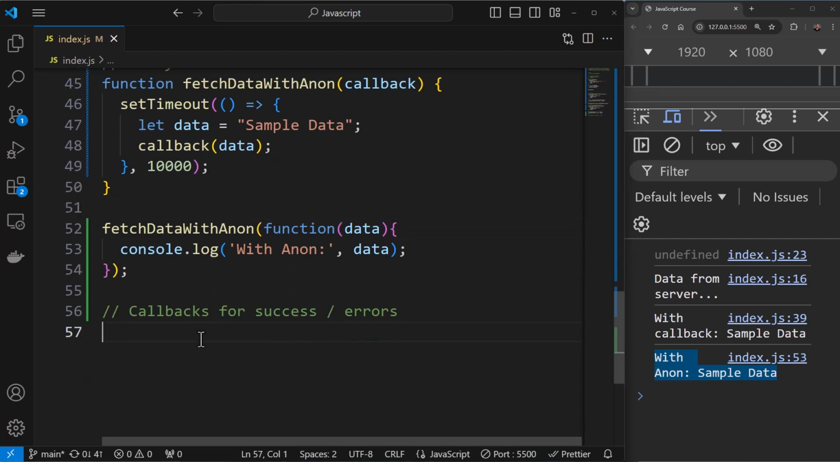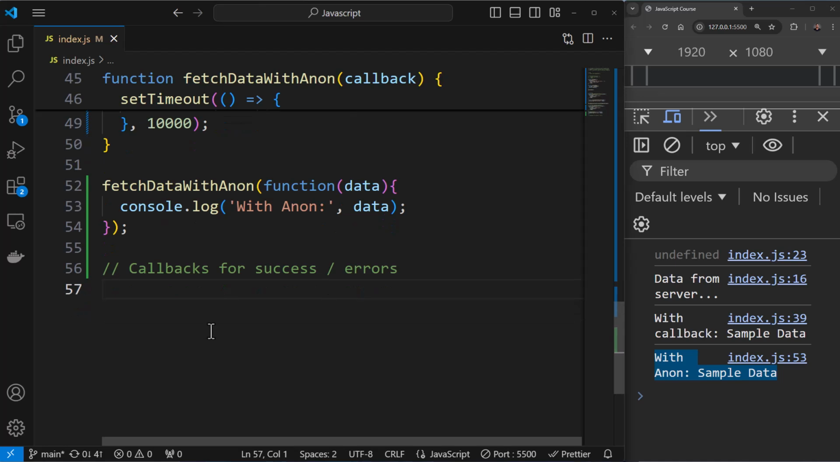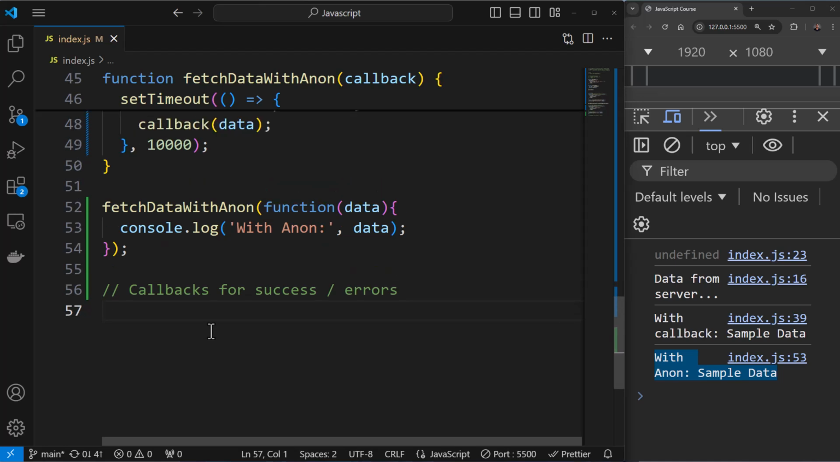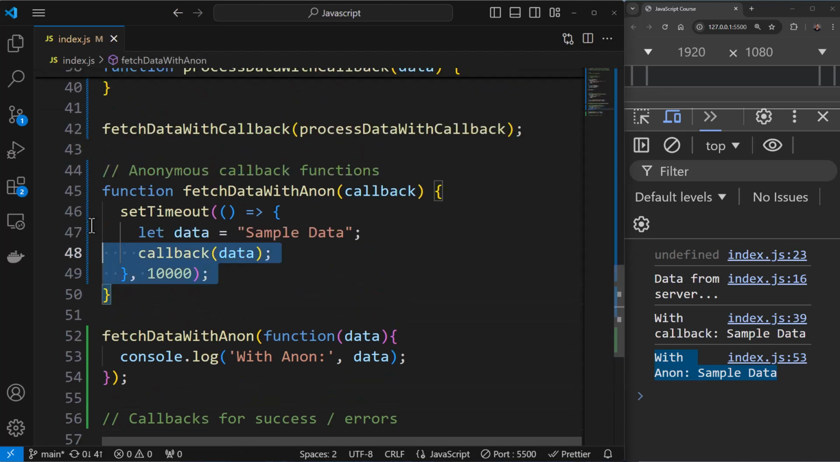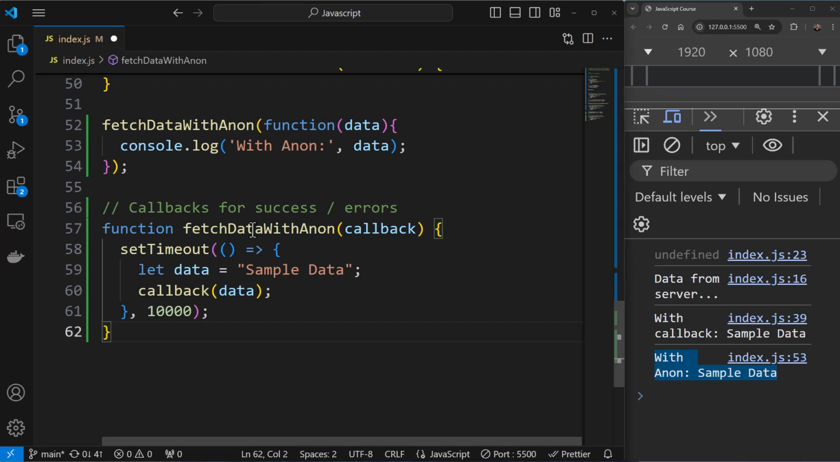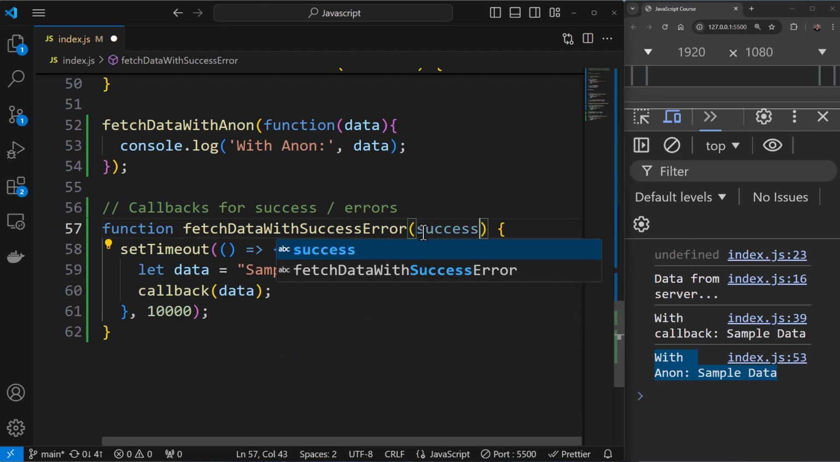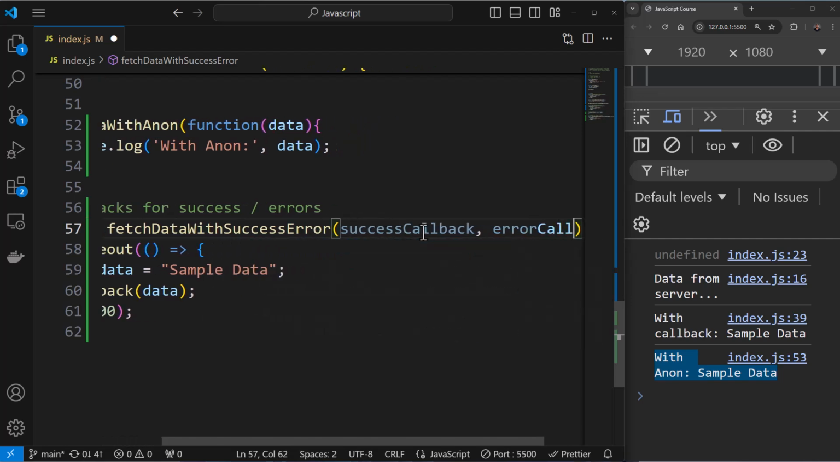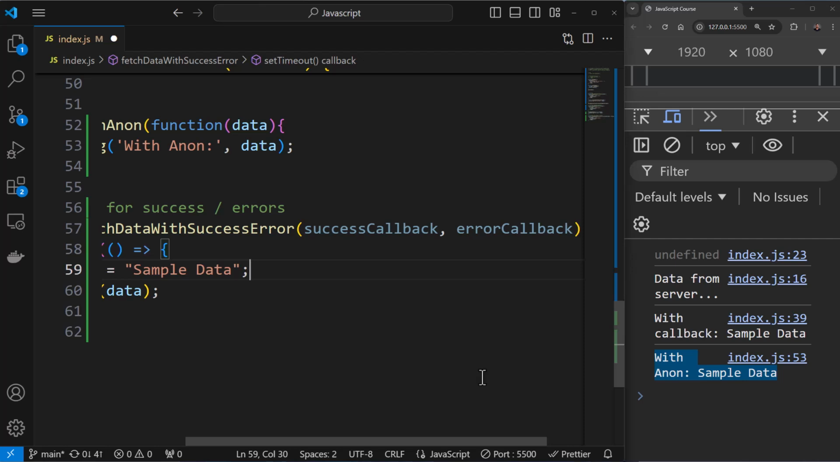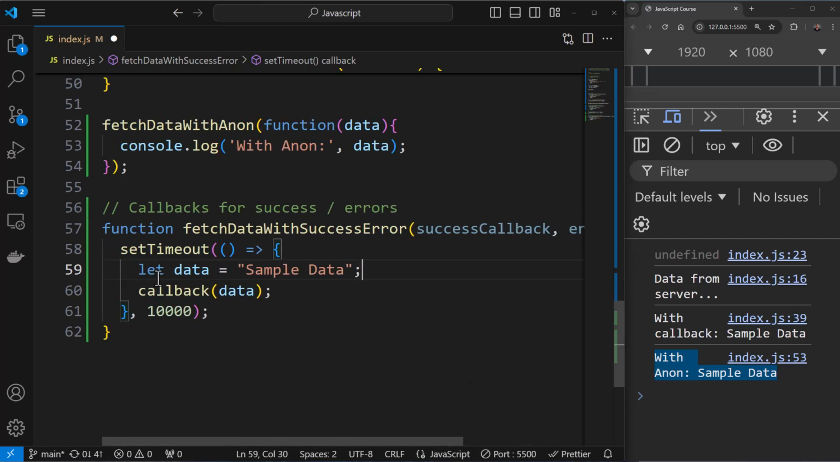Now I wish to talk about callbacks for success and errors. There will be scenarios wherein if you're doing an API call, there is a possibility of things being successful and not being successful. So I'll copy this over here. Let's say this is an operation that we want to perform. I'll say with success error. So you can have two callbacks over here, a success callback and an error callback. Within set timeout, you can have some code.